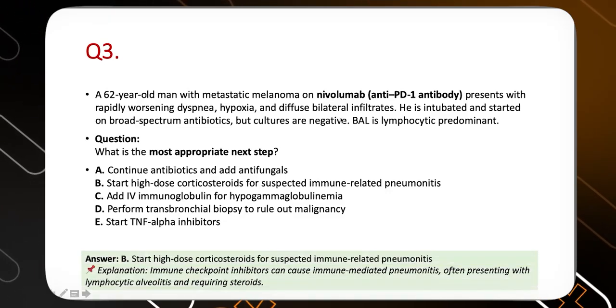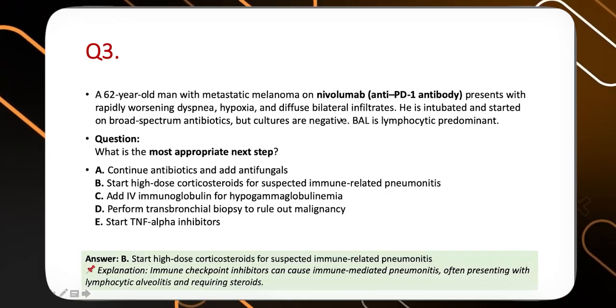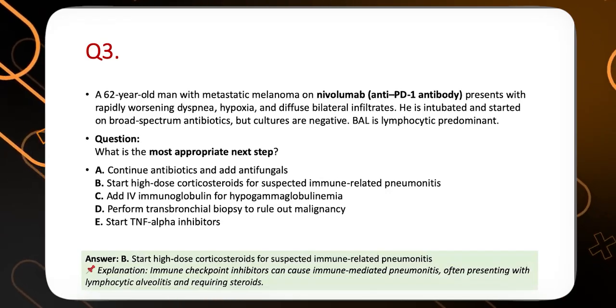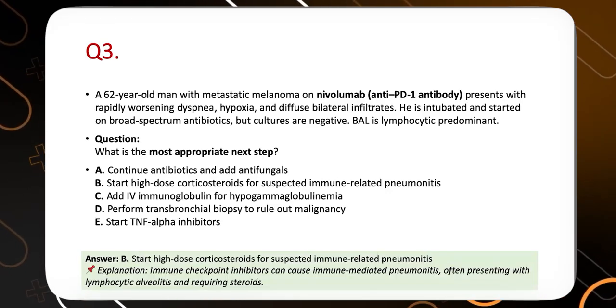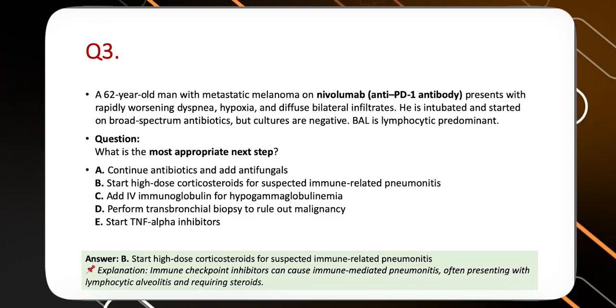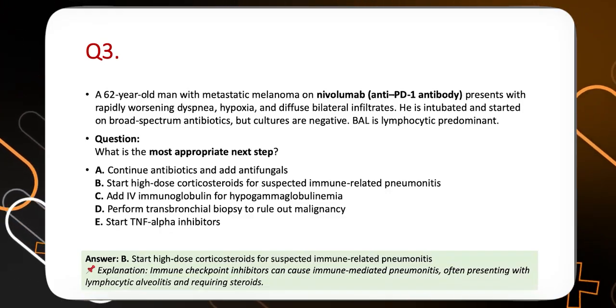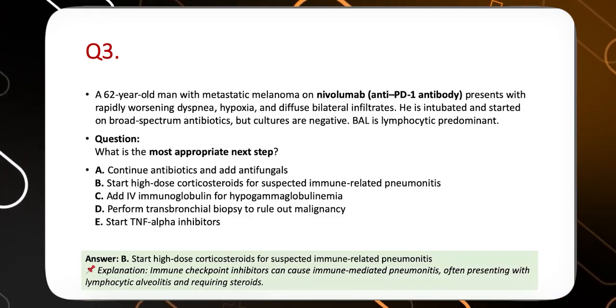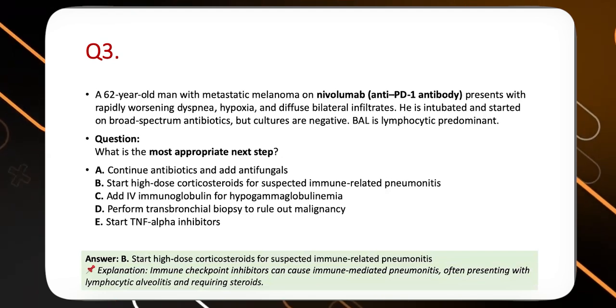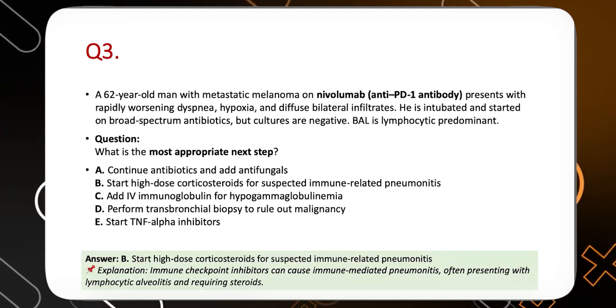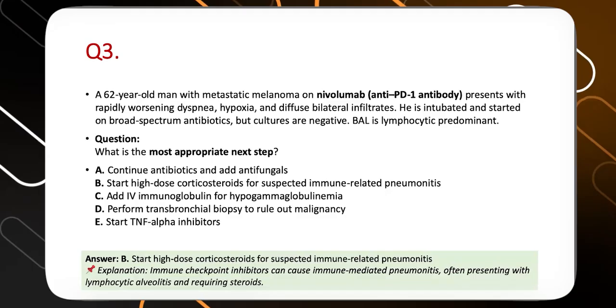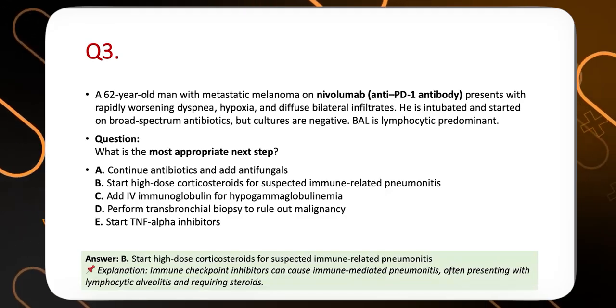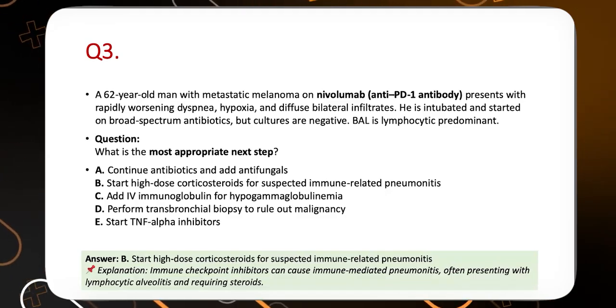The answer here is that we need to give high dose corticosteroid in this kind of patients. Anybody who has received anti-PD-1 antibody therapy or treatment with monoclonal antibody in advanced malignancy, they develop a lot of immune-related side effects. Like they might develop immune-mediated pneumonitis, they might develop immune-mediated colitis.